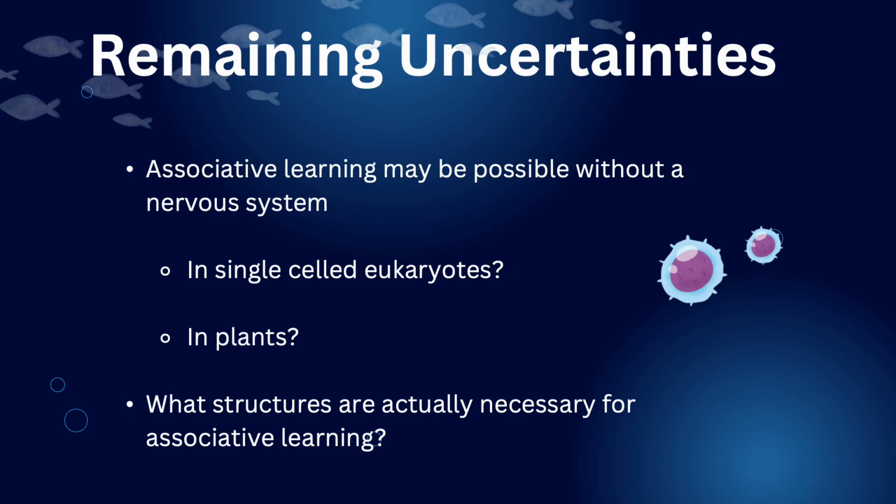These recent studies present strong evidence challenging the prior belief that a brain is needed for associative learning. Additionally, it's possible that a nervous system as a whole is not fully necessary. One study demonstrated associative learning in plants, but that study has failed to be replicated. Associative learning has also been demonstrated in some single-celled eukaryotes, but once again, the evidence for this is not very strong. These uncertainties do, however, show that more research on learning in animals without a brain is very much necessary to fully understand what structures are needed for associative learning and what organisms are and are not capable of this.